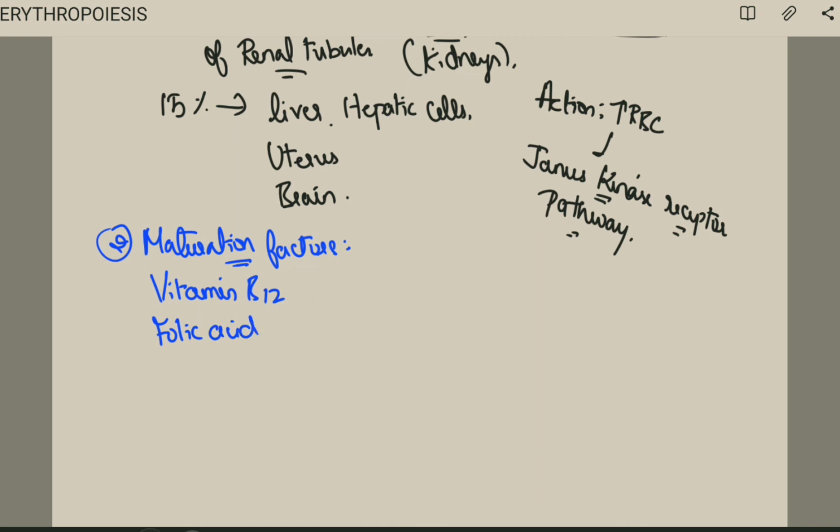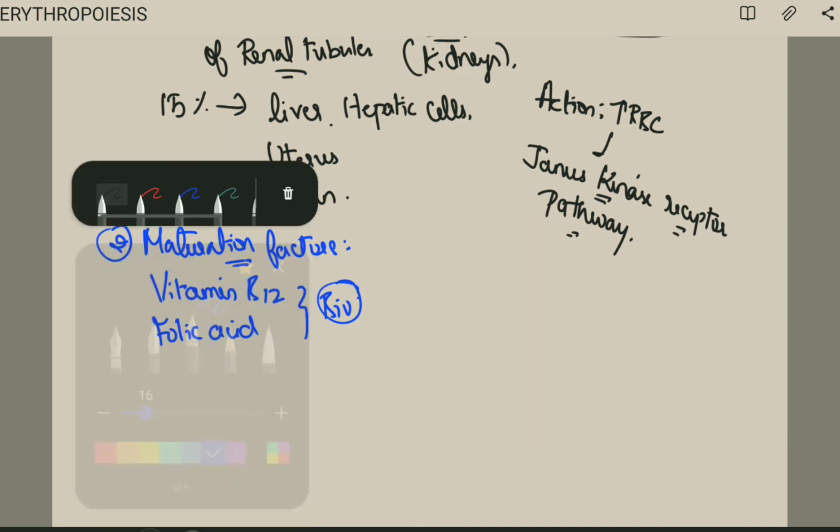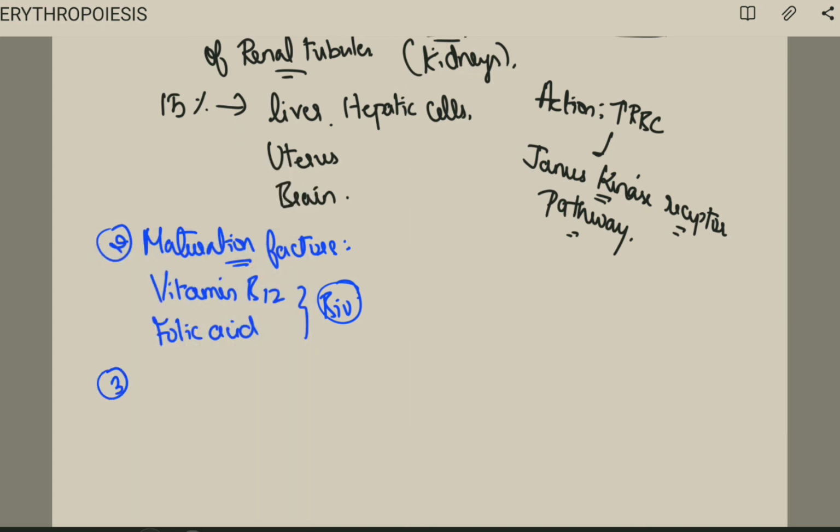For this, you need to know about the biochemistry part of this. Vitamin B12 and the folic acid. Next important thing is dietary factors. In dietary factors, mainly who will come? Iron.